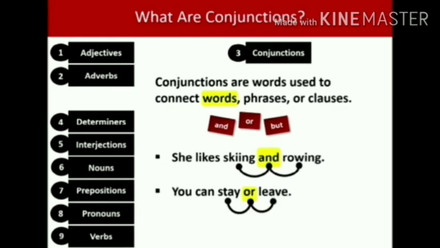Now we move to the second example sentence: You can stay or leave. In this sentence, or is a conjunction. Or indicates a choice between two things. Here, stay is a word and another word is leave. In this sentence, or connects these two words. So it is a conjunction.